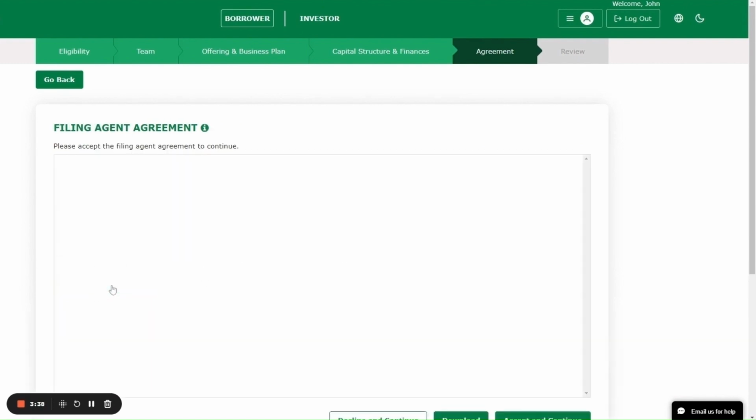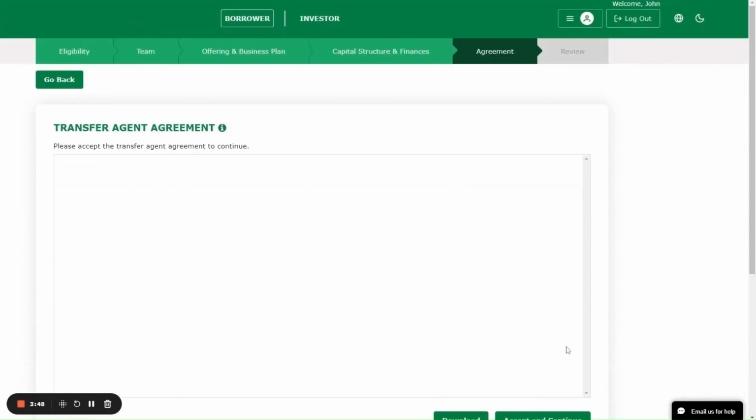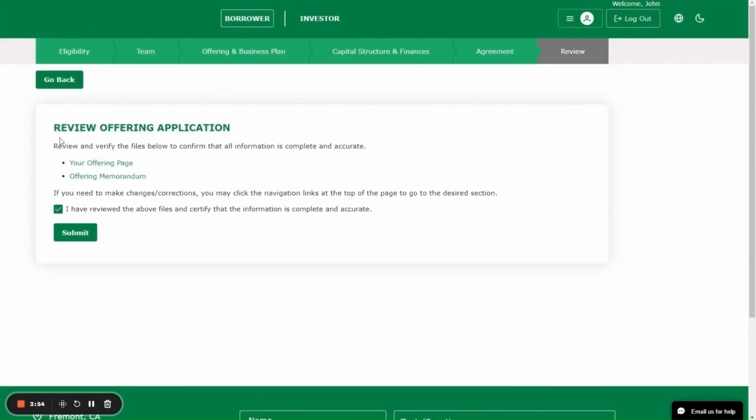Then the system presents the filing agent agreement. The issuer has to provide its consent for filing Edgar documents on their behalf. So, we press accept and continue. Same with the transfer agent agreement, accept and continue. And now we land on the page with the review offering application heading.